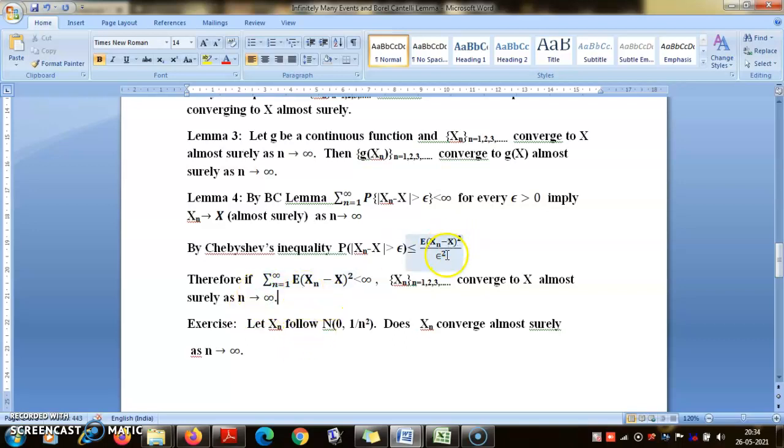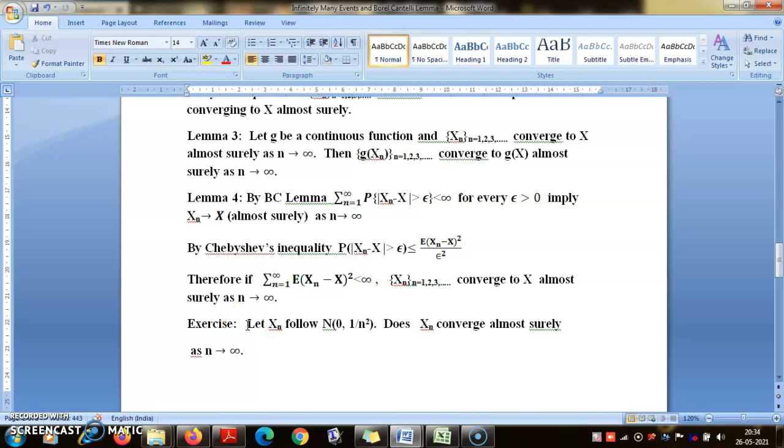If the expectation of (Xn minus X) whole square is going to 0, then that will give me convergence in probability. You remember we did a result: if the mean is going to 0 and the variance is going to 0, then you get convergence in probability. This was coming from this result only. Now the additional condition you need here is that this sequence is summable, then Xn converges to X almost surely. I'm sure you know that if I have a non-negative sequence an which is summable, then an goes to 0 as n tends to infinity, but the converse is not true.